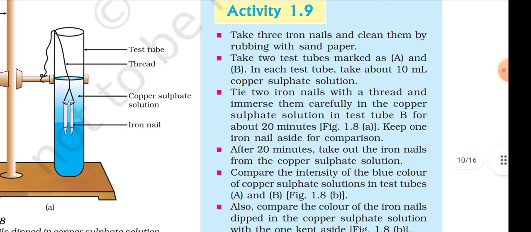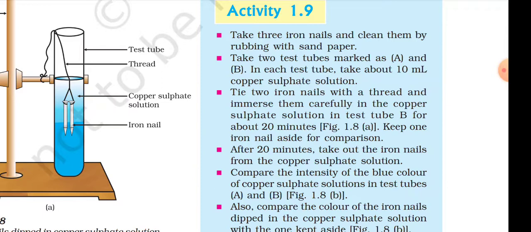Activity 1.9. Take 3 iron nails and clean them by rubbing with sandpaper. Take 2 test tubes marked as A and B. In each test tube, take about 10 ml copper sulfate solution. Tie 2 iron nails with a thread and immerse them carefully in the copper sulfate solution in test tube B for about 20 minutes. Figure 1.8a. Keep one iron nail aside for comparison.